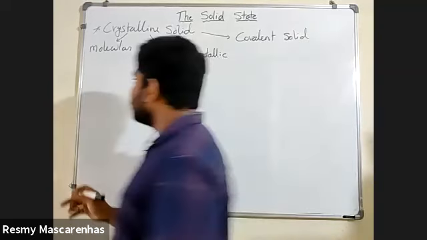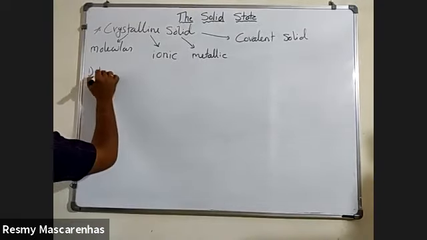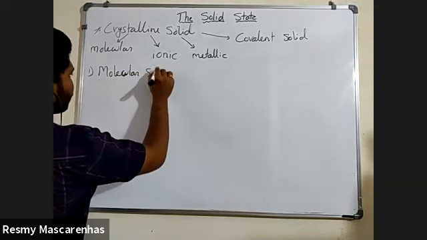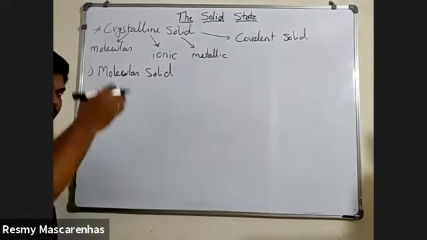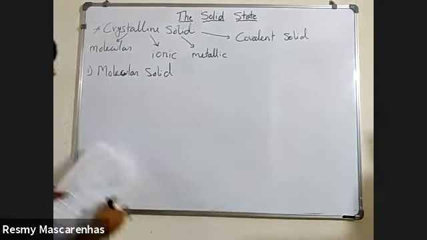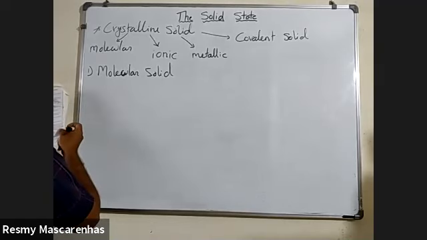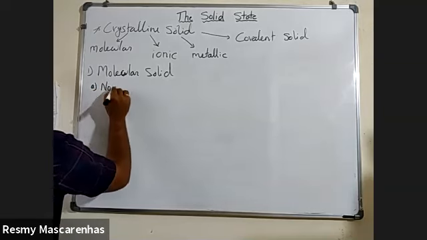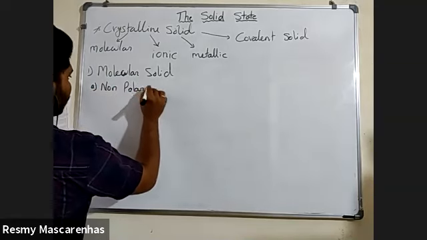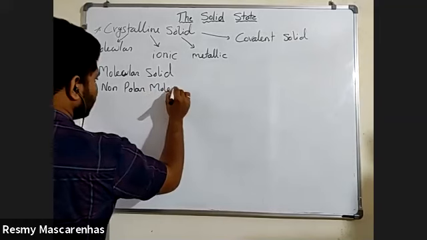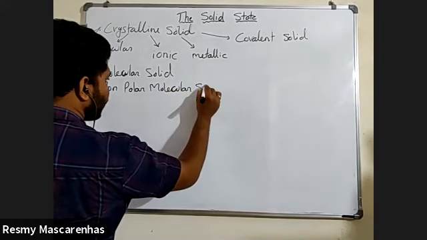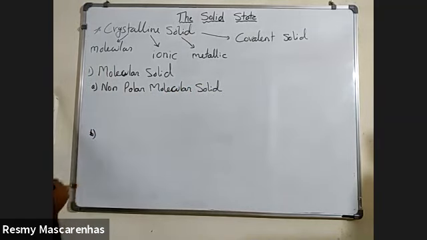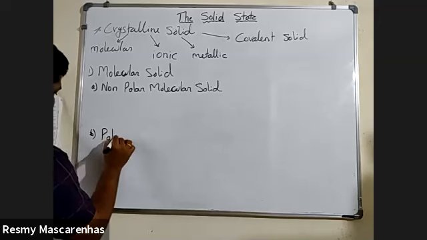Okay, so first we will see the first type of solid, that is the molecular solid. Molecular solids are again divided into three types. What are those three types? First one is non-polar molecular solid. Second type, B, is polar molecular solid.